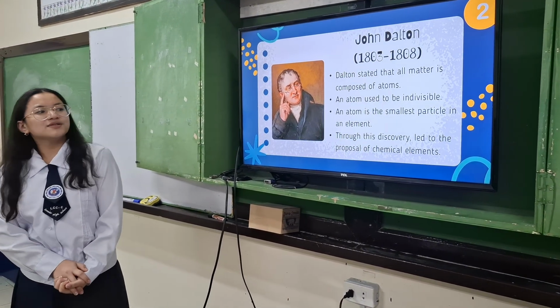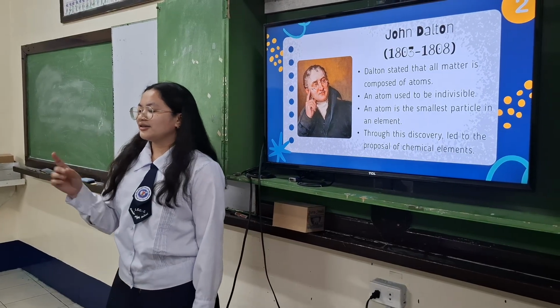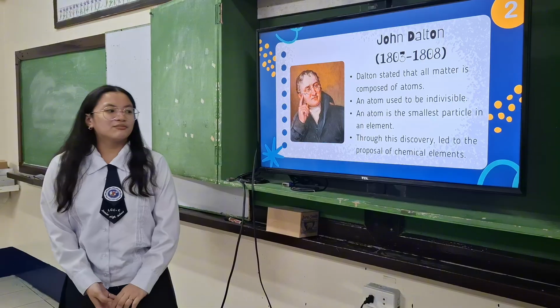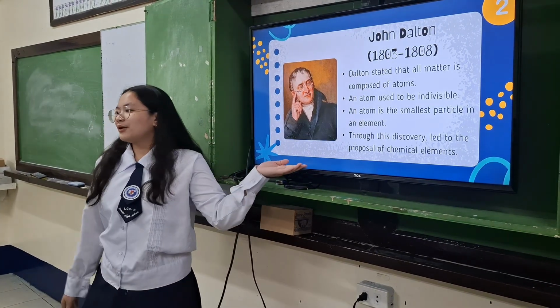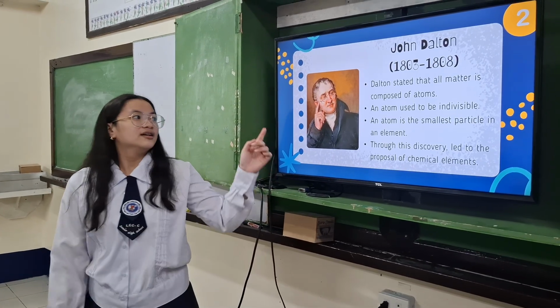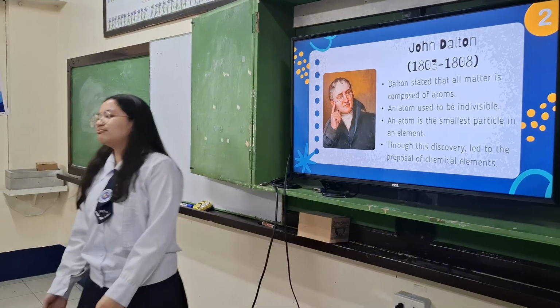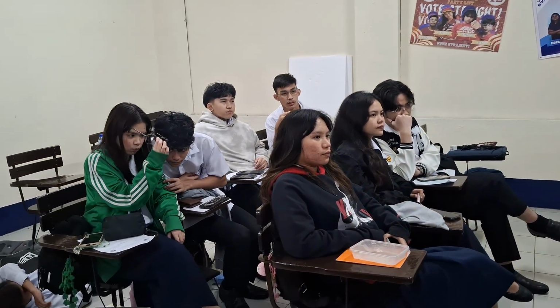An atom is the smallest particle in an element, which means one element is composed of one kind of atom. Through this discovery, it led to the proposal of 20 chemical elements. So Dalton proposed 20 chemical elements throughout his journey. It took about 5 years for him to discover the 20 chemical elements.